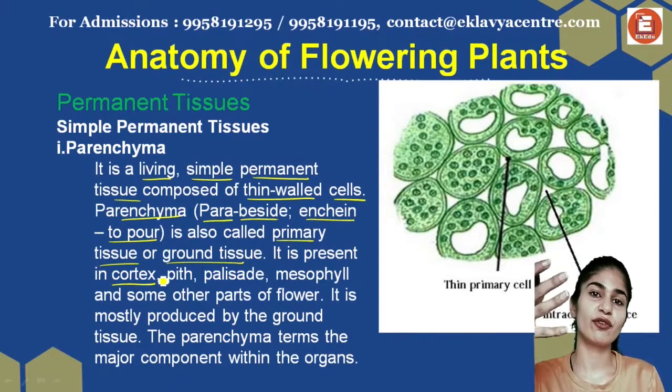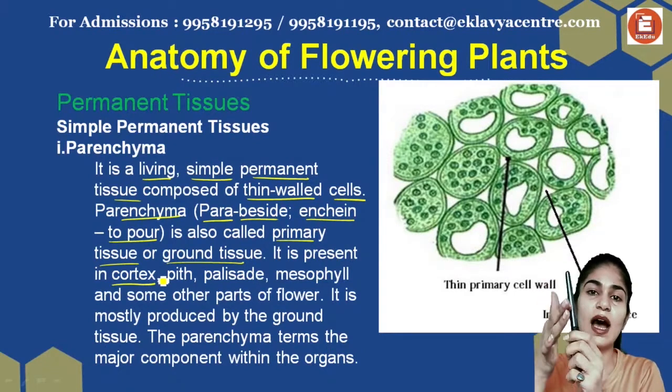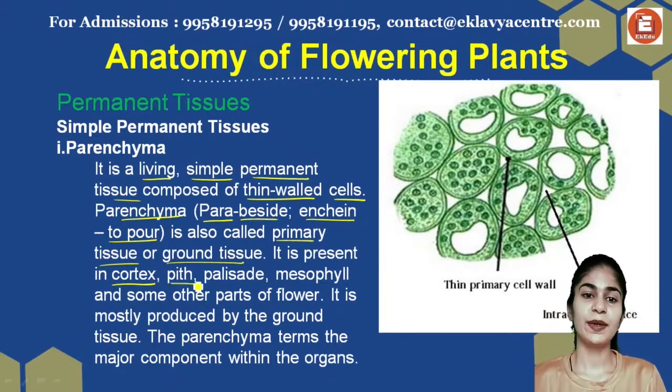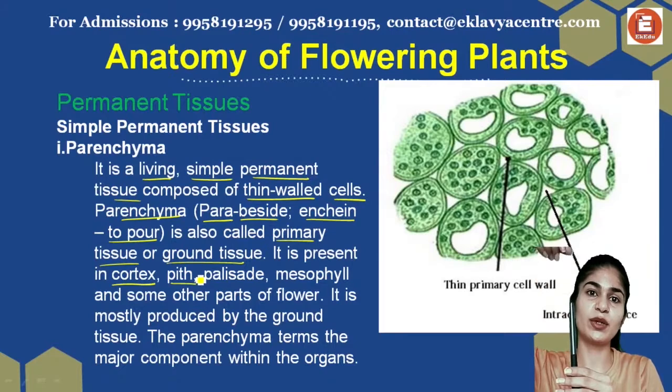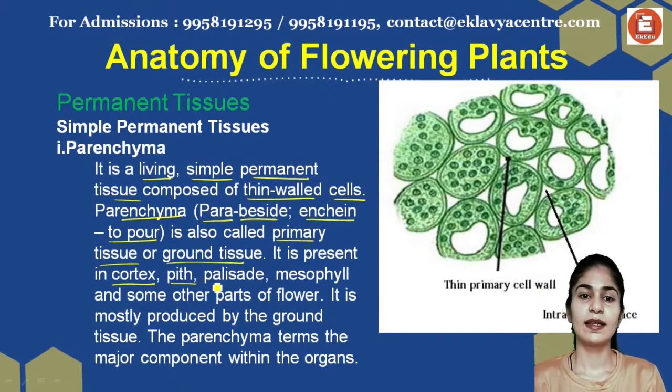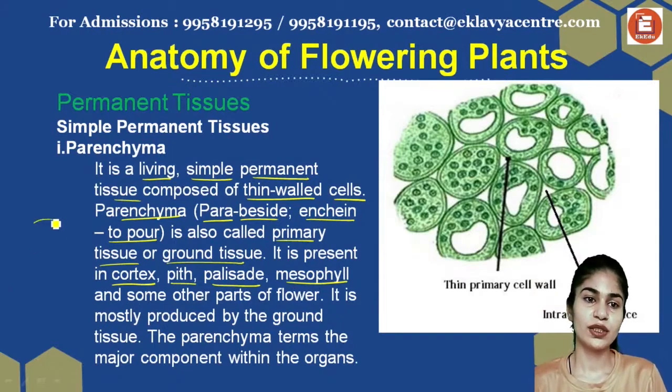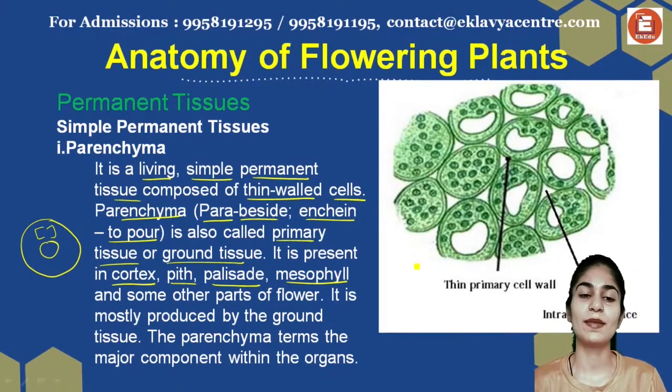Cortex is the outermost layer of your plant. If this is your plant, the outermost is epidermis. Right under epidermis, your cortex is present. Pith is the middle section. If you pour a needle right in the middle of the stem, it will touch the pith of the plant. Then there is palisade and your mesophyll. Palisade and mesophylls are the part in between, right after the cortex. So this is your cortex right under the epidermis and this is your pith. In the middle there are both palisade and your mesophylls present.